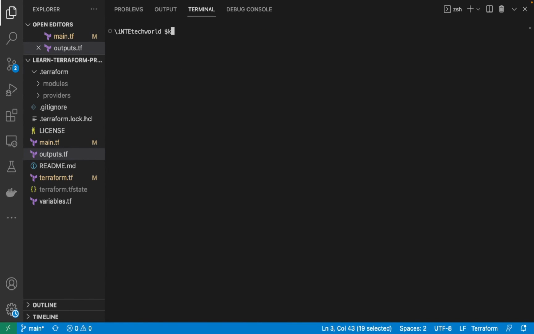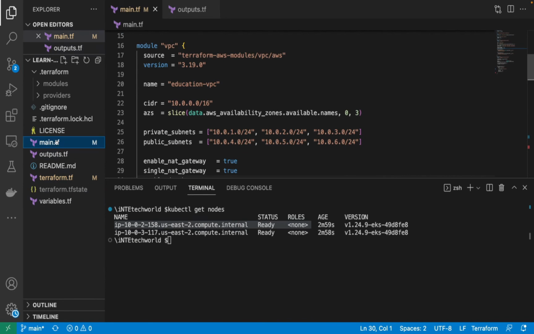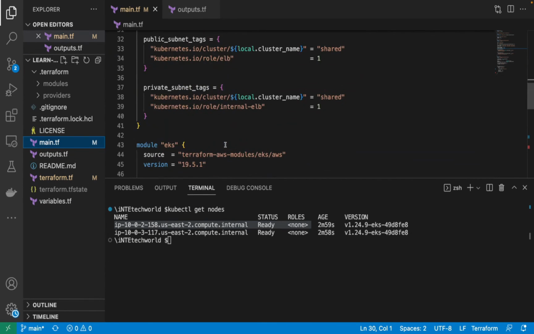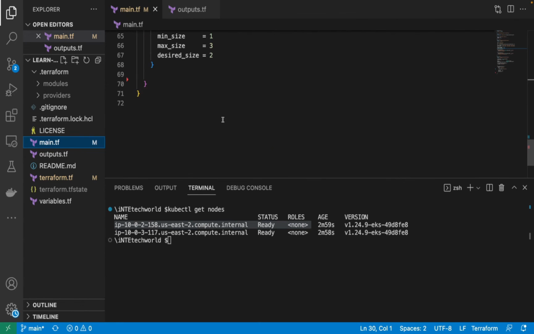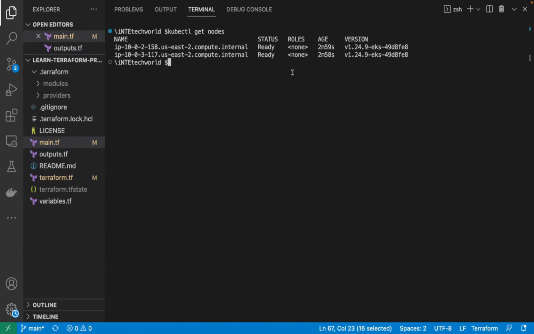I'm going to run the kubectl command. The first command is to get nodes. Let's see what the output is. I can see there are two nodes running. Remember, in the main Terraform file we mentioned we need a node group, and we mentioned a desired size of two, which means two nodes will be running all the time. As you can see, there are two nodes running and the status is ready, which means they are healthy.